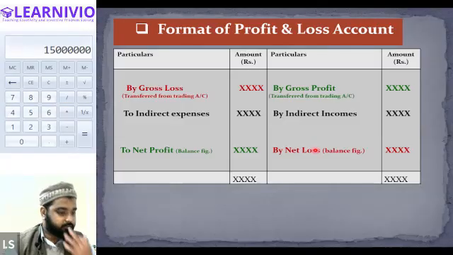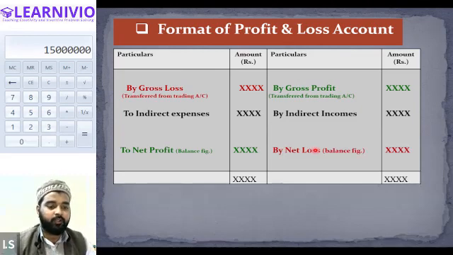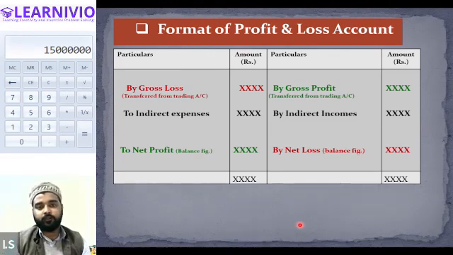Okay, so guys, we won't be doing questions based on the profit and loss account today. We will talk more about the profit and loss account. I will also explain what actually are indirect expenses and what are direct expenses, what are the items that are actually included in the direct expenses, and what are the items that are counted under the indirect incomes. So for the time being, this will be the end of the discussion now.